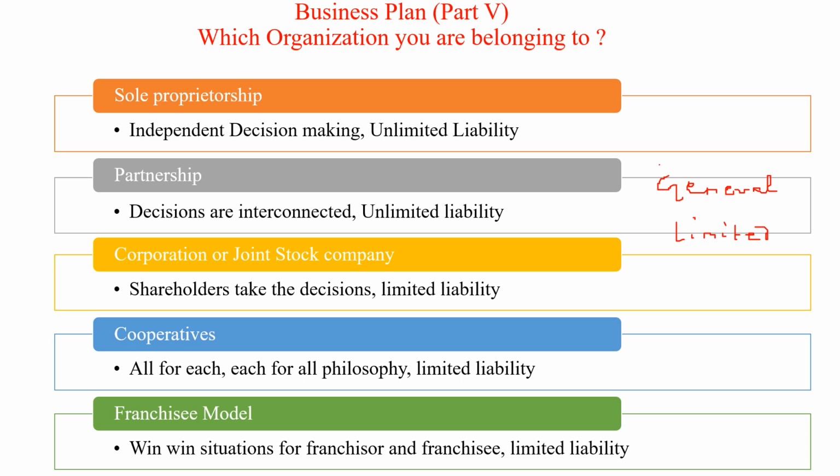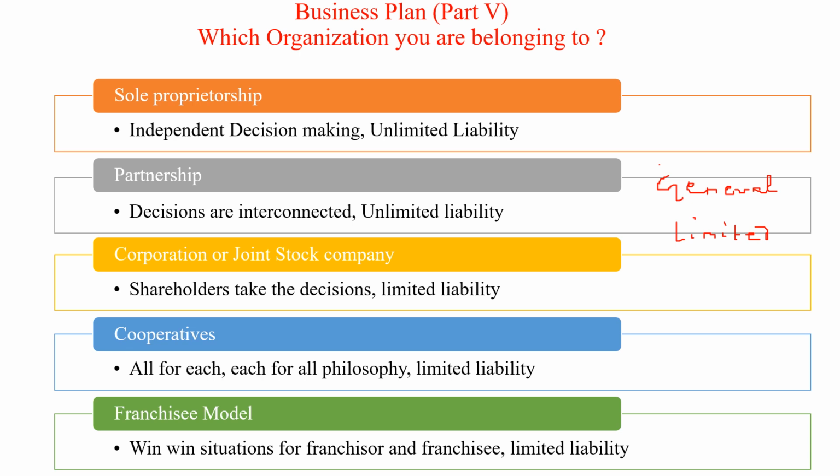Third category is the corporation or the joint stock companies. Corporation and the joint stock company means the organizations run according to the share capital, or according to the shareholders of your organization. Why are you thinking about corporations?